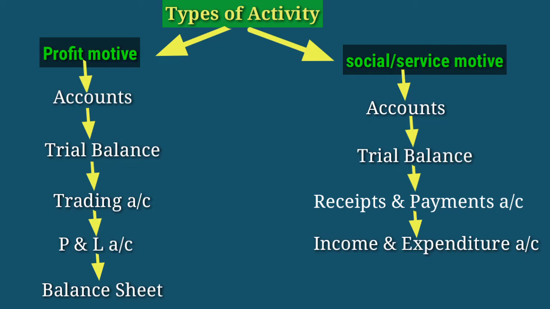We don't have the objective of making a profit. We just need to show how much is the income and how much is the expense. That's why we prepare an income and expenditure account.